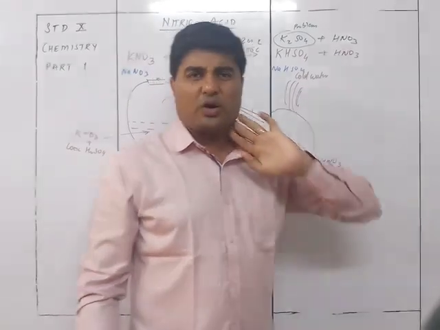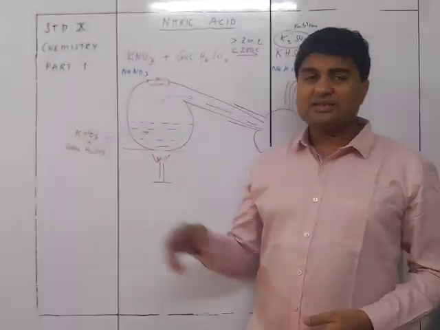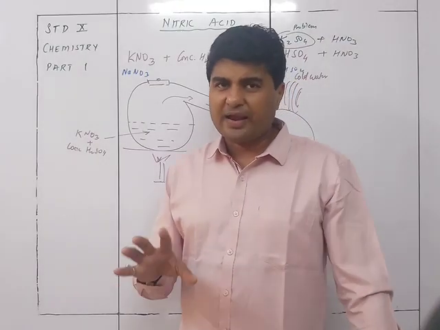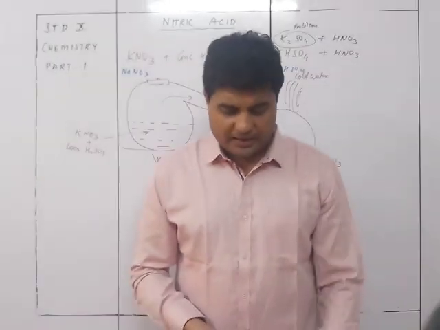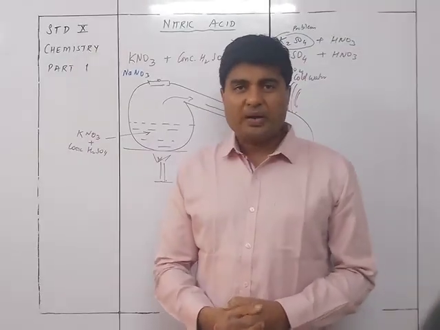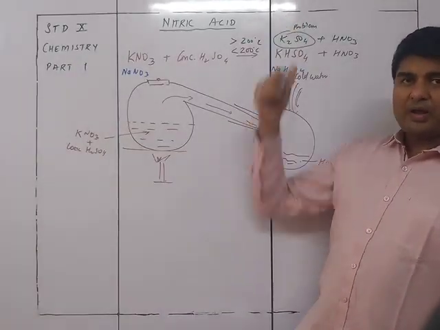So what are the precautions we are taking? The first thing is that we are using everything of glass. Secondly, we cannot use HCl instead of concentrated sulfuric acid because it is a volatile acid. And next, the reaction temperature is properly maintained, because if you increase the temperature, you are going to get a hard crust.